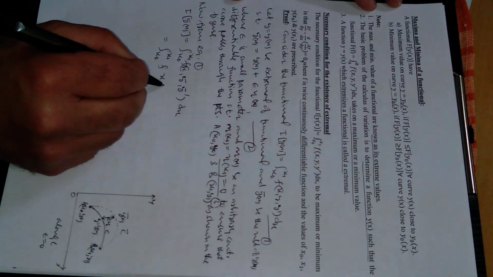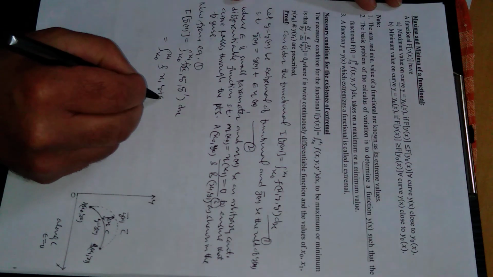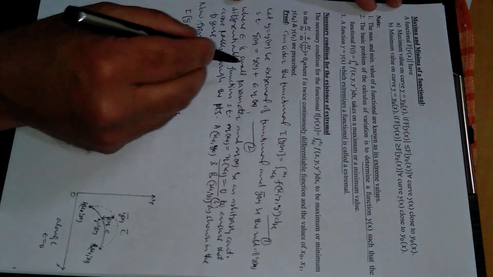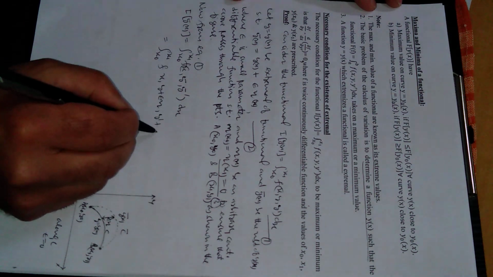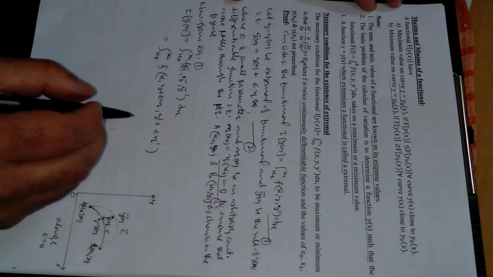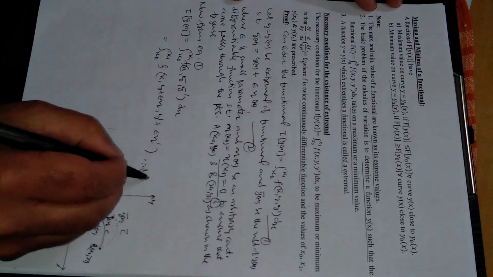You can easily see from here, this is y plus epsilon times eta, right? Similarly y bar dash will be y dash plus epsilon times eta dash. Epsilon is constant, right, since equation 2, right?